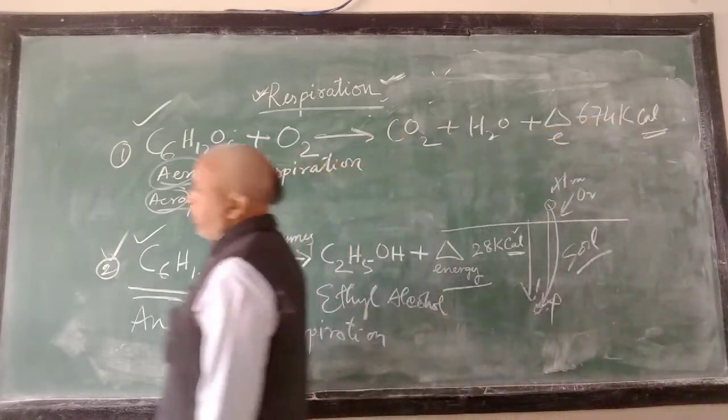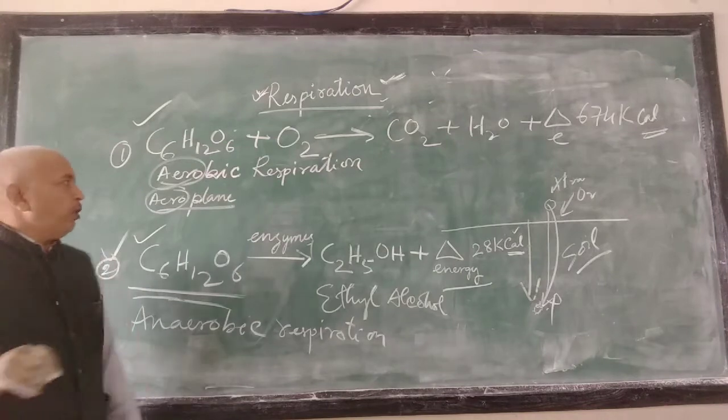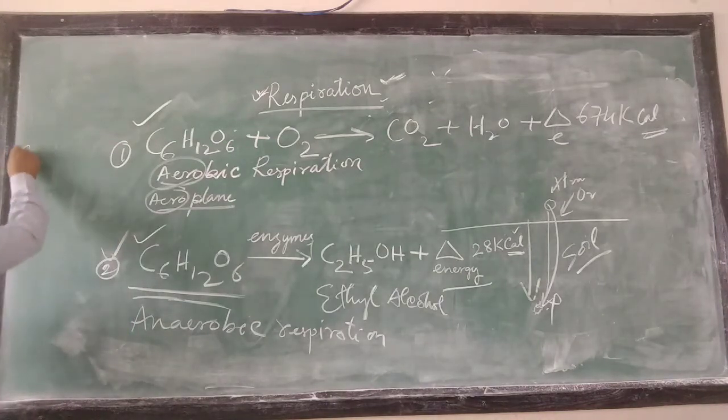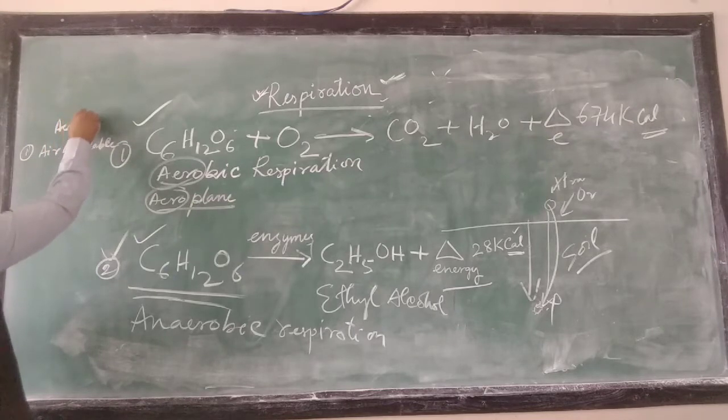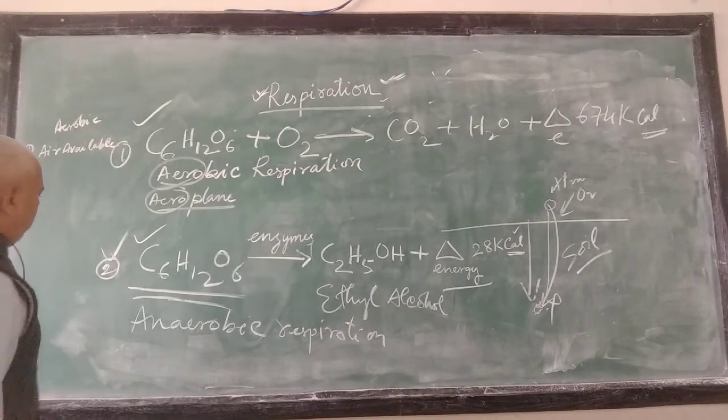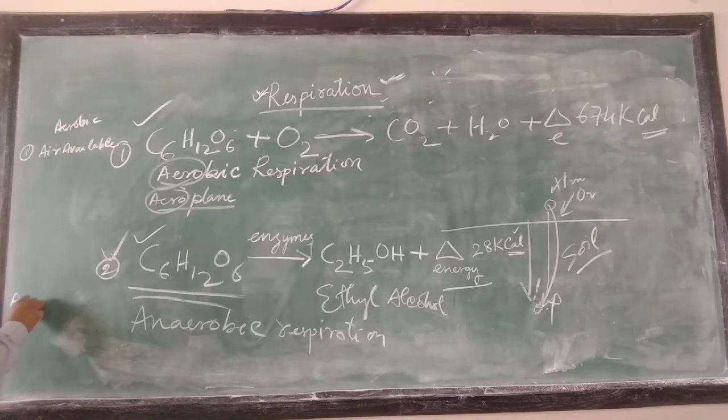Let me list the differences that I have told you. The first difference is air available in aerobic, and in anaerobic, air unavailable.